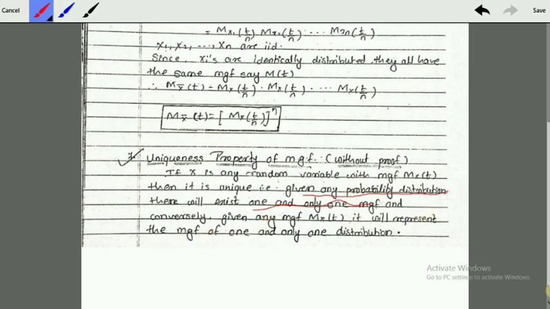And conversely, given any MGF M_x(t), it will represent the MGF of one and only one distribution. That is, for a random variable there will exist only one MGF. So that's it.